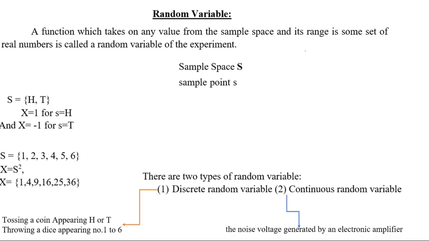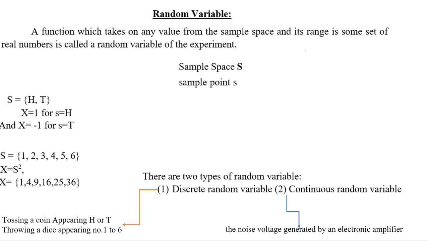Now type 2, that is continuous random variable. The random variable x is continuous if x can take on an infinite number of values in any finite observation interval, or random variable x can take any real value in a whole observation interval. For example, the noise voltage. Noise voltage amplitude is an example of a continuous random experiment.